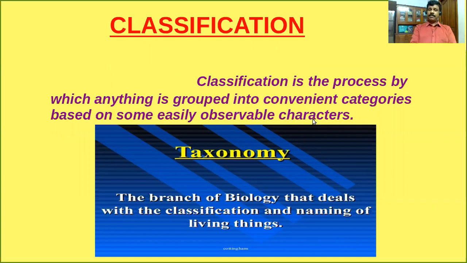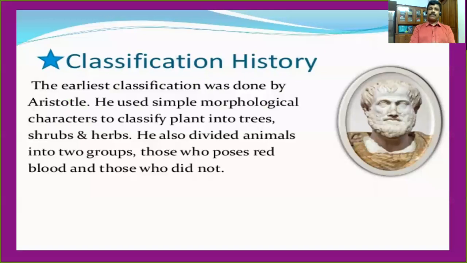In the last video lesson, we have discussed different branches of biology. So we have seen one of the most important branches, we can call it taxonomy. Do you know what is the meaning of taxonomy? It is the branch of biology that deals with the classification and naming of living things. Is it clear? Okay, you think about it. When humans started their life on earth, in those days onwards, we have had different types of classification. Anyway, first of all, I am going to discuss some history of classification.